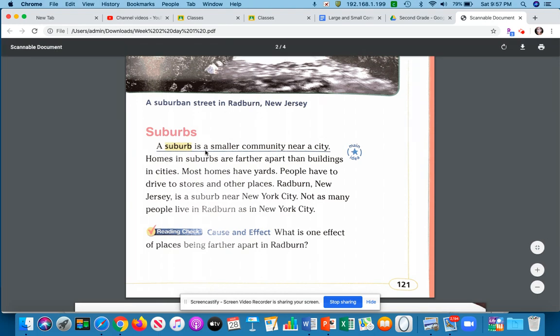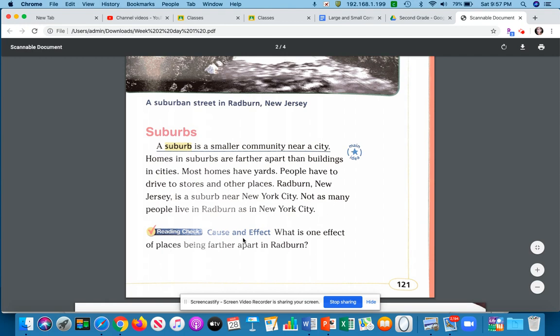A suburb is a smaller community near a city. Homes in suburbs are farther apart than buildings in cities. Most homes have yards. People have to drive to stores and other places. Radburn, New Jersey is a suburb near New York City. Not as many people live in Radburn as in New York City.